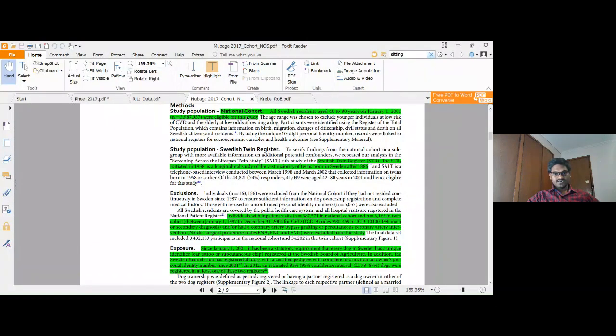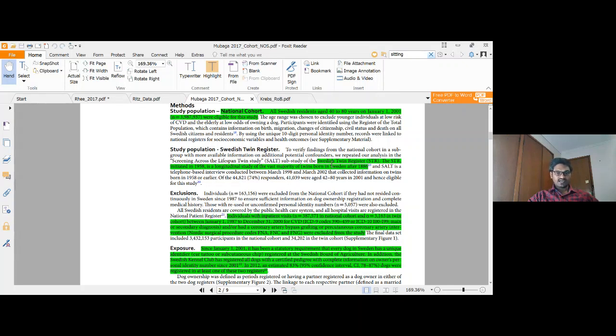If you see here, the population is all Swedish residents aged 40 to 80. And you can see when the study was conducted and who the eligible patients are. Next, the controls: the Swedish twin register, which is from a longitudinal study conducted recently, of those who were born after 1886.